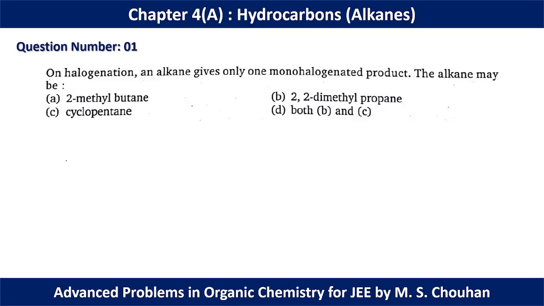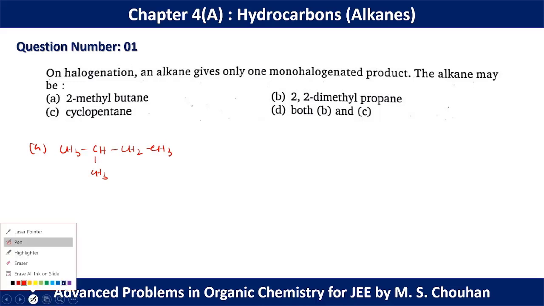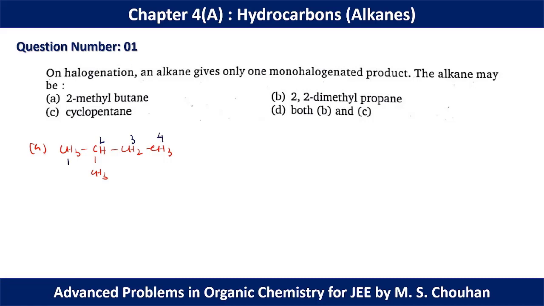2-methylbutane. The structure of 2-methylbutane is CH3, CH, CH3, CH2, CH3. So here we have a total of 4 different types of hydrogens, so it cannot give a single monohalogenated product. If we go for option B, that is 2,2-dimethylpropane, this is its structure.